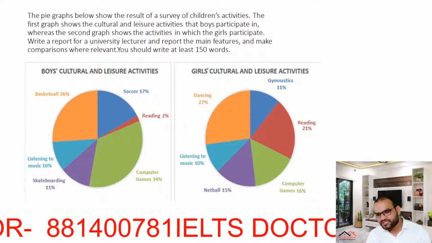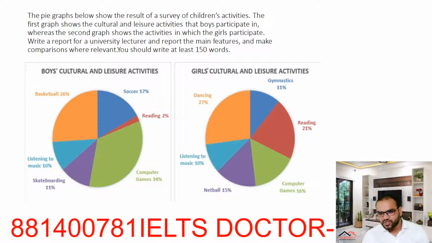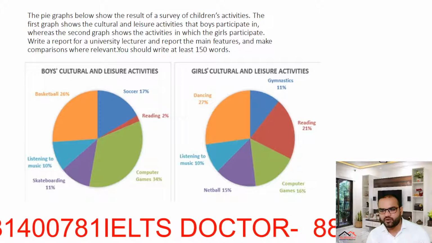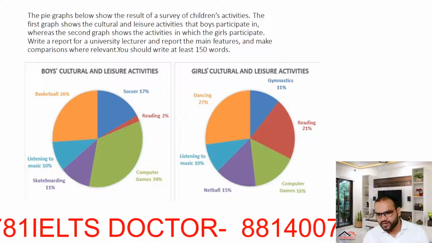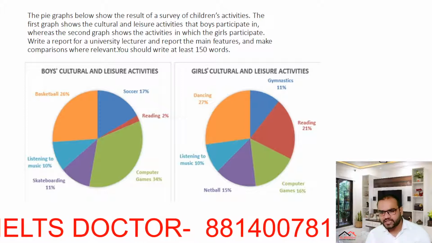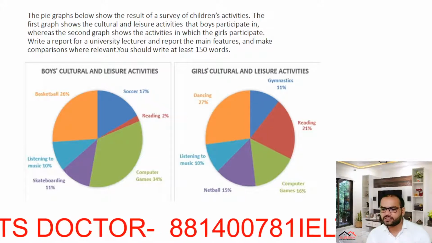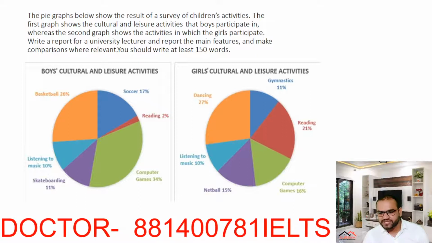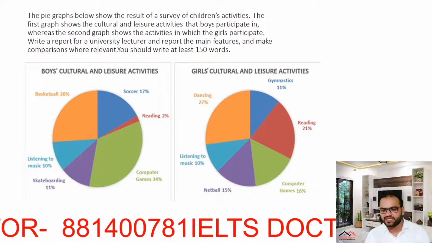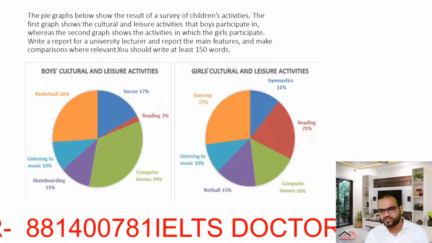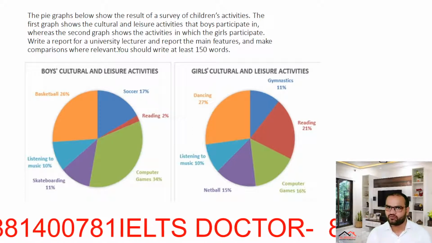So now let's turn to girls' activities. In girls, the most popular activity was dancing, followed by reading. Then it's computer games and netball. There was the least difference in gymnastics and listening to music, which were preferred at the same level.